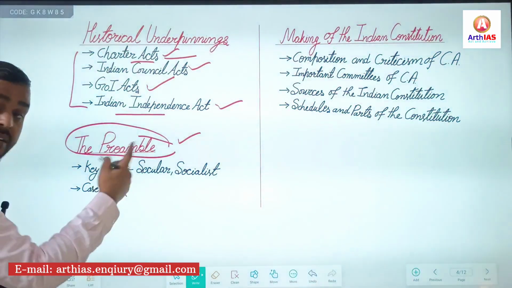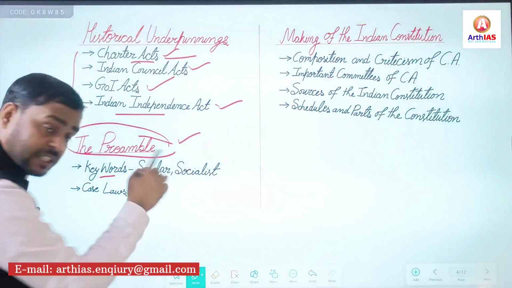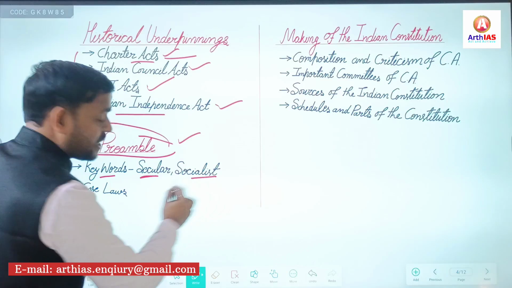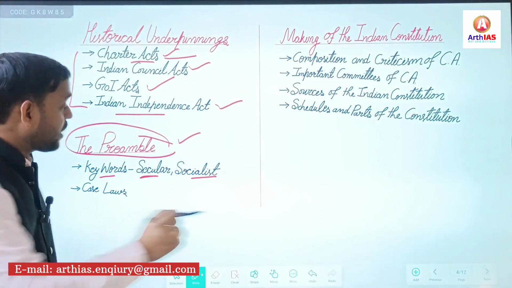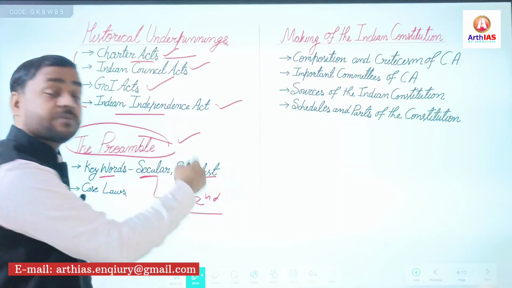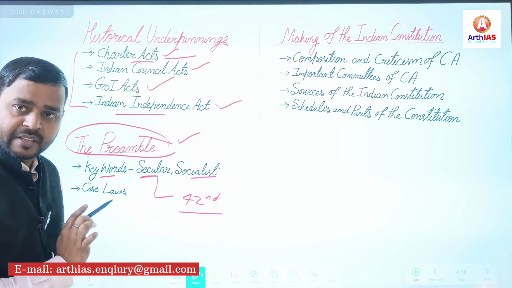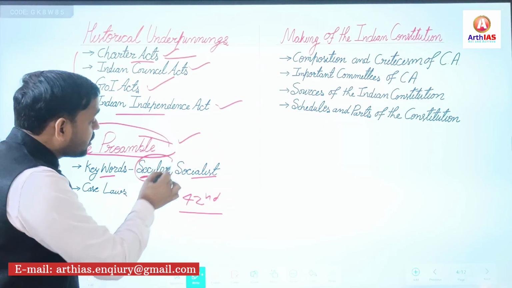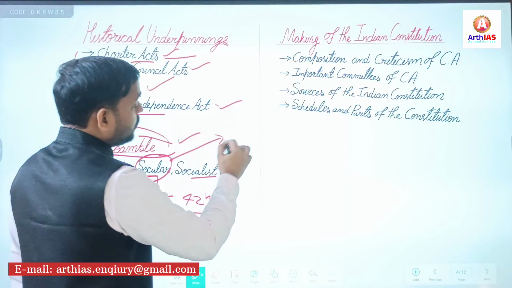Again, keywords of the preamble are very important, and especially for this year, secular and socialist. These 2 words are very important. Why? Because of the 42nd Constitutional Amendment Act, 3 words were included in the preamble. And under the concept of secularism,